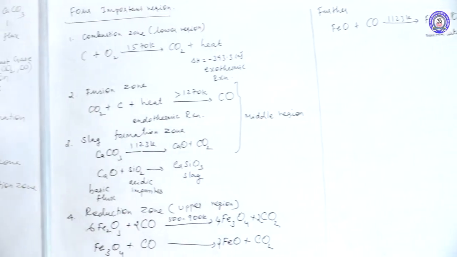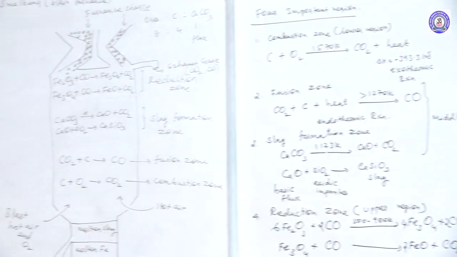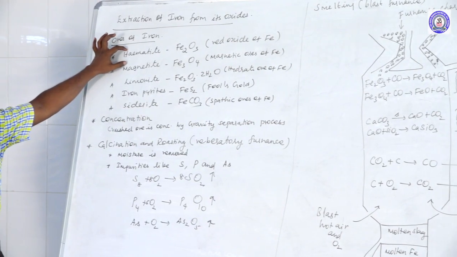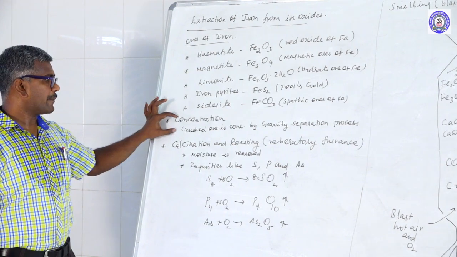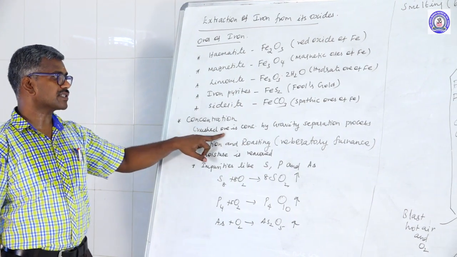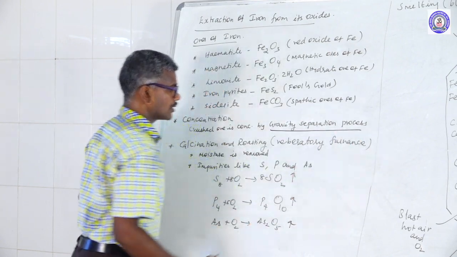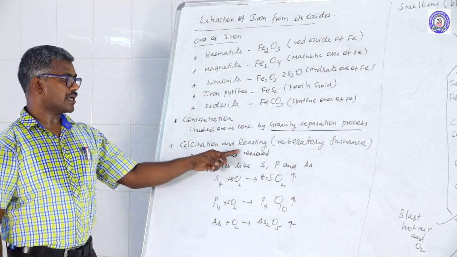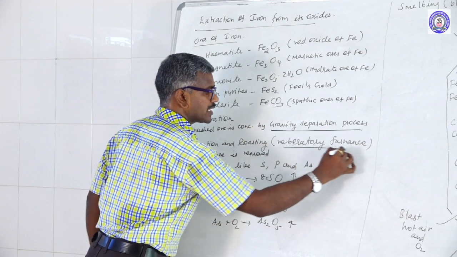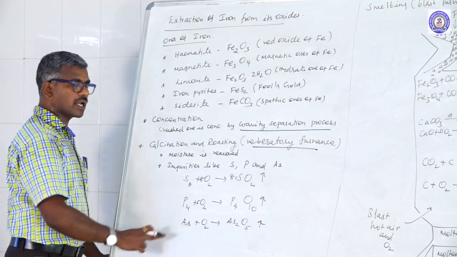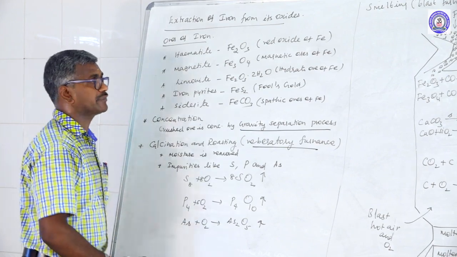Here, extraction of iron from its oxide. The major ore is hematite ore. Hematite ore is an oxide ore concentrated by the gravity separation process. Another, calcination and roasting takes place in a reverberatory furnace. Sulfur, phosphorus, arsenic, formed as volatile impurities, get oxidized.